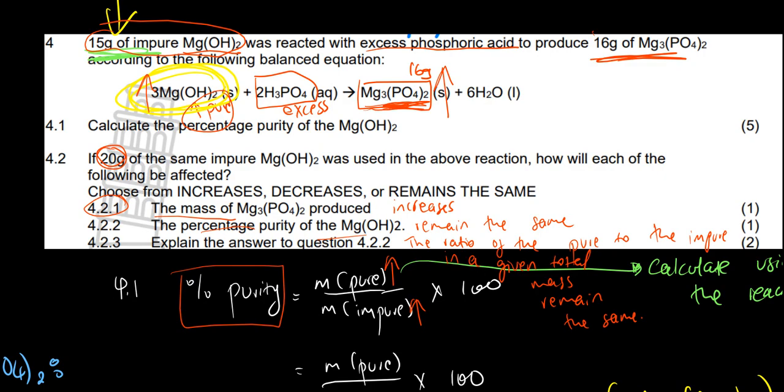And those are the two ways in which percentage purity can be asked. Either you are calculating the percentage purity, or you are given the percentage and then you have to get the impure sample. And then, yeah, that is about it there. Is there any question?